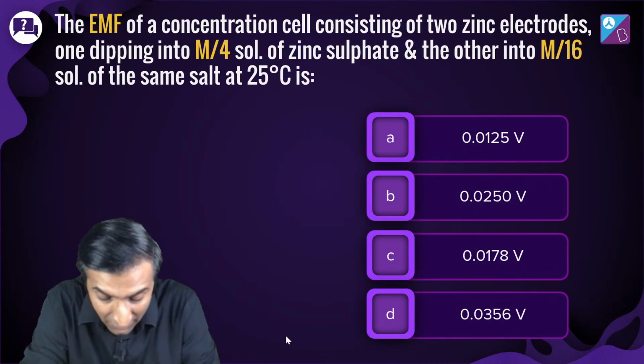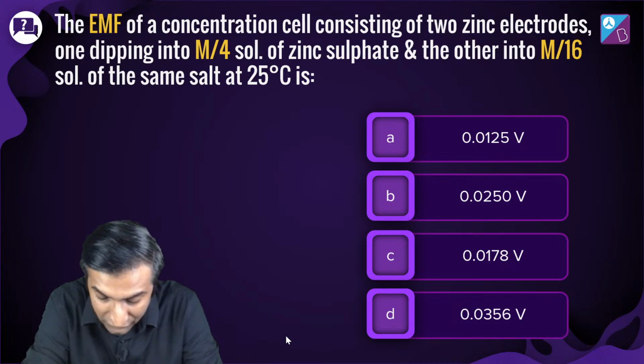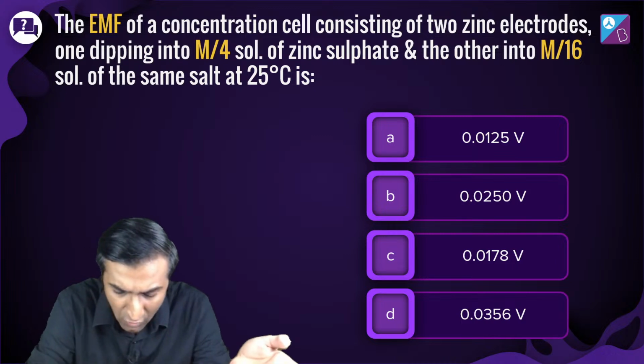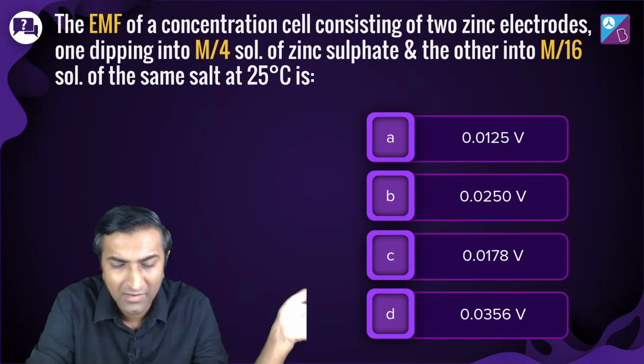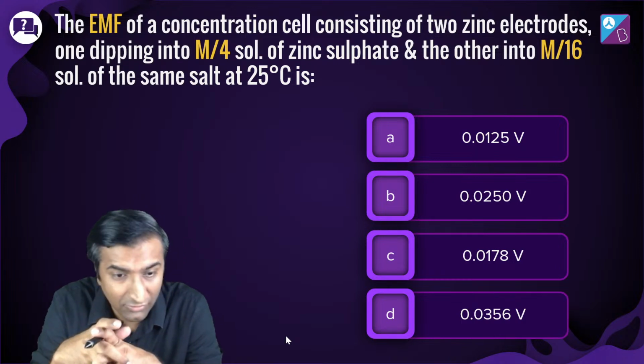अगला सवाल, the EMF of a concentration cell consists of two zinc electrodes. ये वाला बहुत simple है. One dipping into M/4 solution of zinc sulfate and other of M/16 solution of same salt at 25 degree Celsius. इसका क्या होगा EMF? बता दो यार, simple है. EMF इसका बताओ. हाँ, मोहम्मद जी, अगम, अरमान, स्वीट, रेक, गॉट इट, दैट्स गुड.